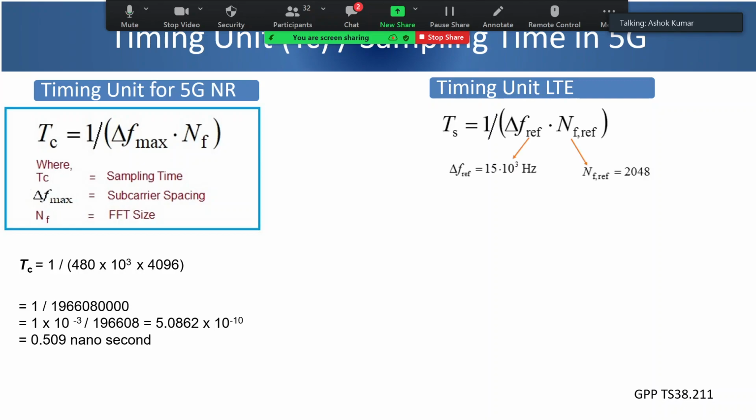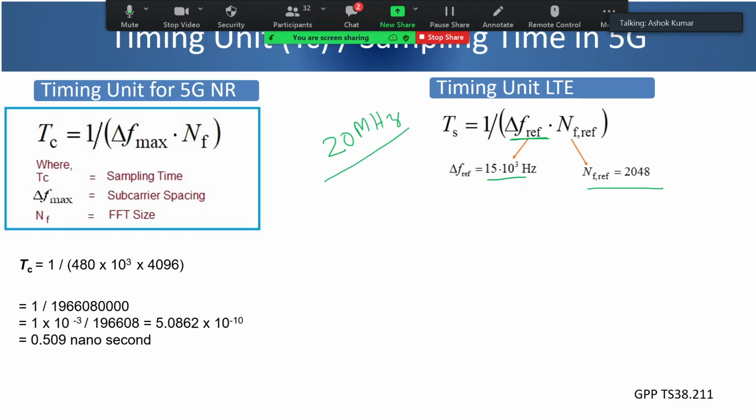Now let us do it for LTE. In LTE, as we know, only one subcarrier spacing is used, that is 15 kilohertz. So we are taking delta F as 15 into 10 to the power 3, and Nf we are taking 2048. Why are we taking 2048? Because in LTE, somebody also asked this question, the maximum bandwidth was 20 megahertz, right?